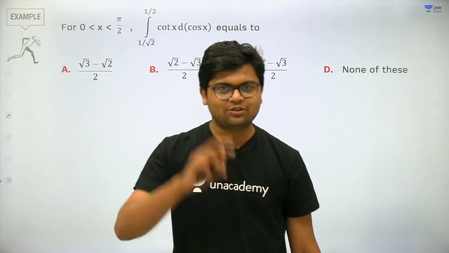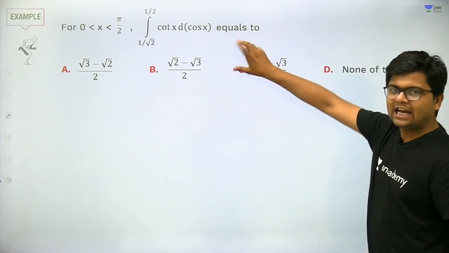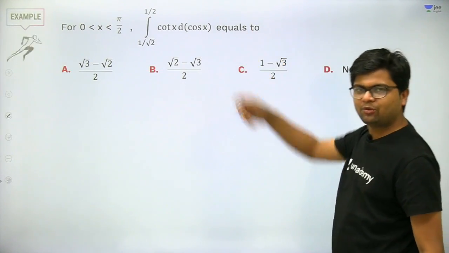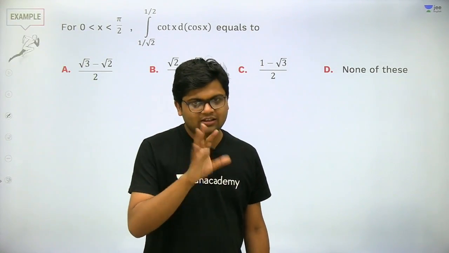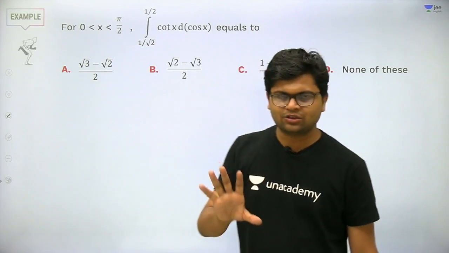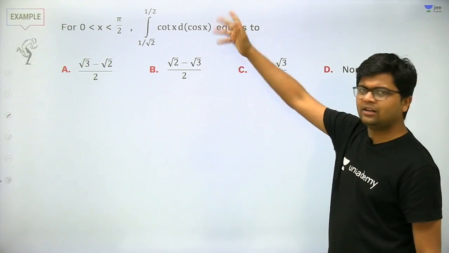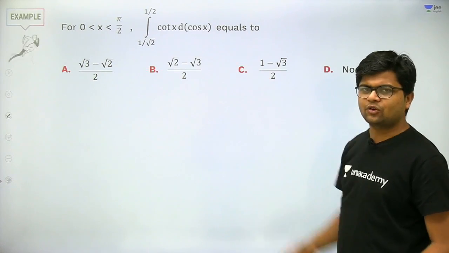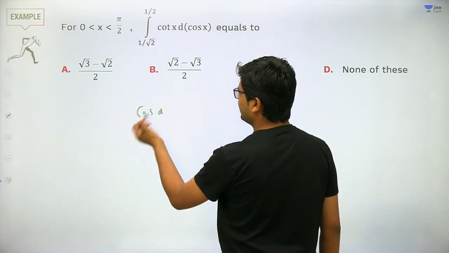So this is the next question, a very amazing question. In this, the element of integration has been changed to cos x. Now we have to integrate with respect to cos x. That is the problem that we need to address from this question. Rest is very simple. So 1 by root 2 to 1 by 2 of cot x d of cos x. So first of all you must understand that